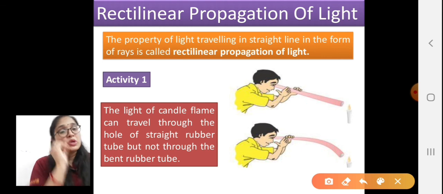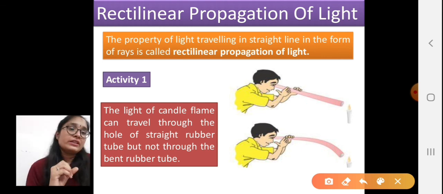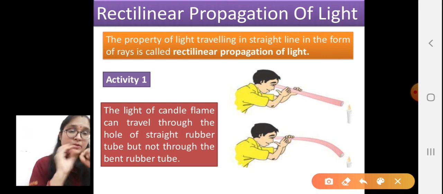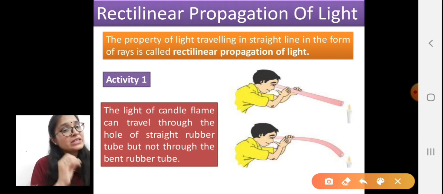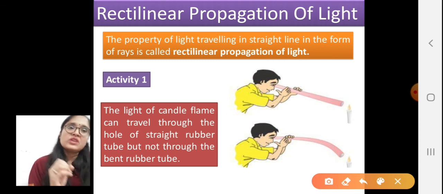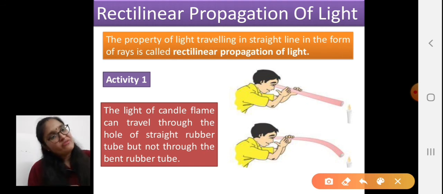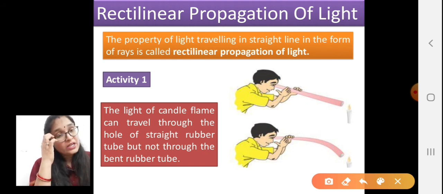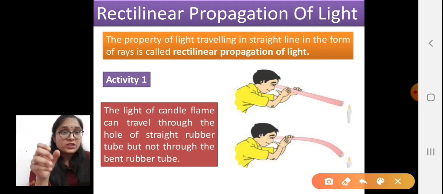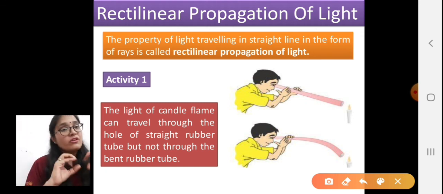Why does this happen? Because the light always travels in a straight line, and this activity proves that when the pipe is straight, only then is he able to see the flame of the candle. But when we bend the tube, he is not able to see the flame of the candle, right?